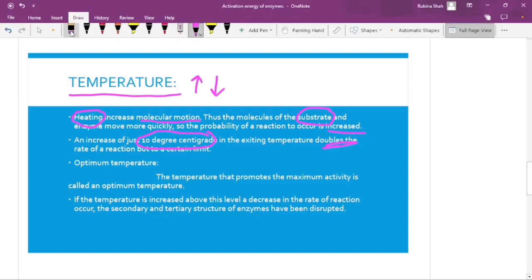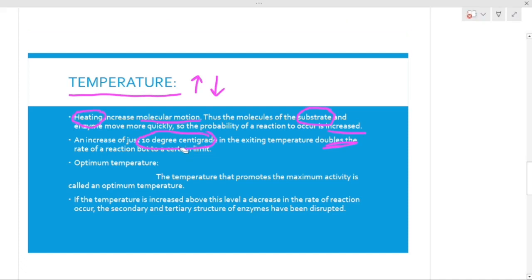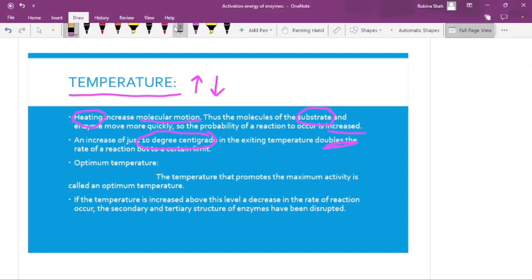I will erase this part to show you the certain limit here. It is not erasing actually. But this is but to a certain limit. So this line is but to a certain limit.